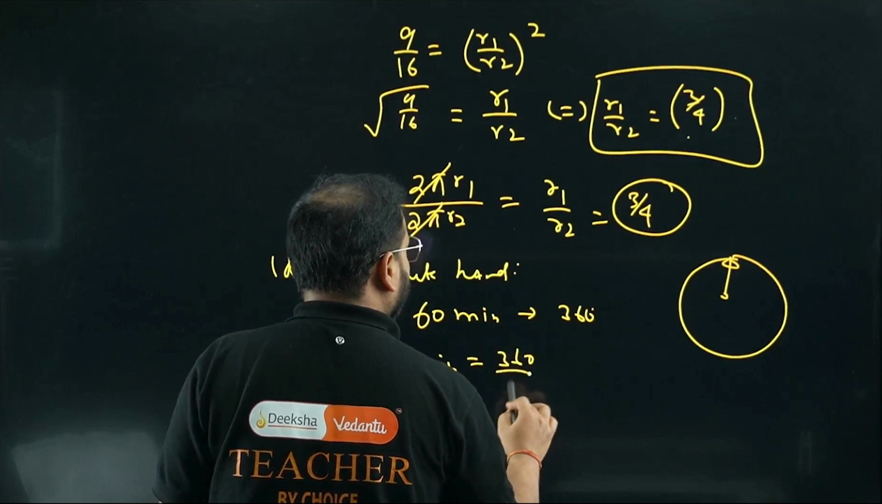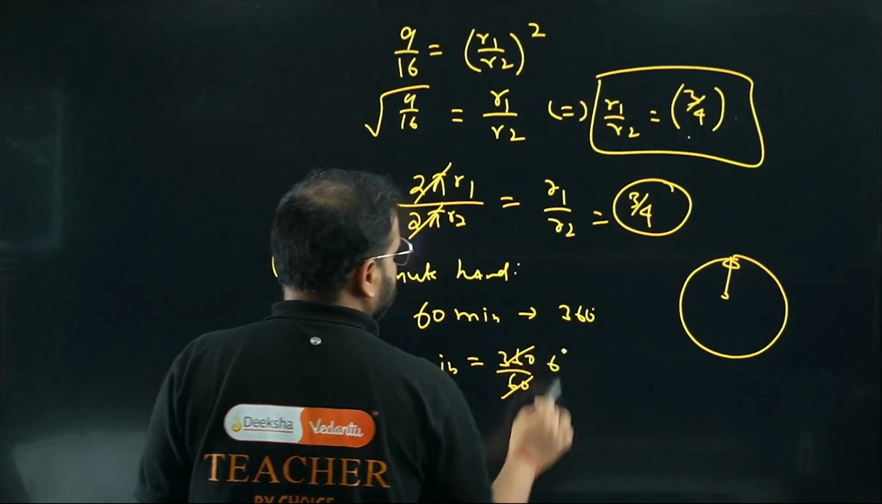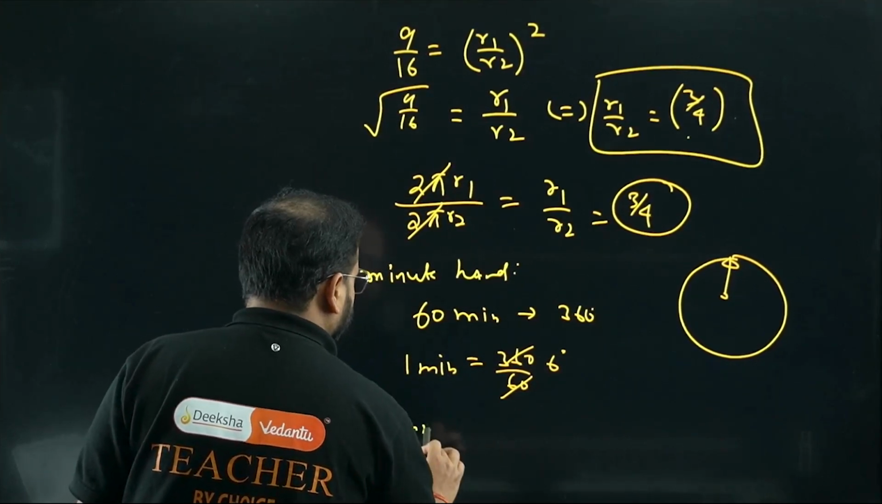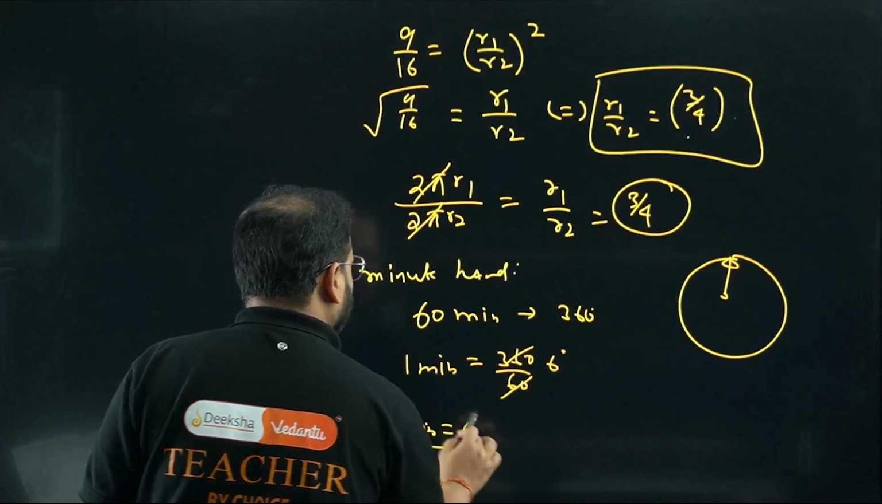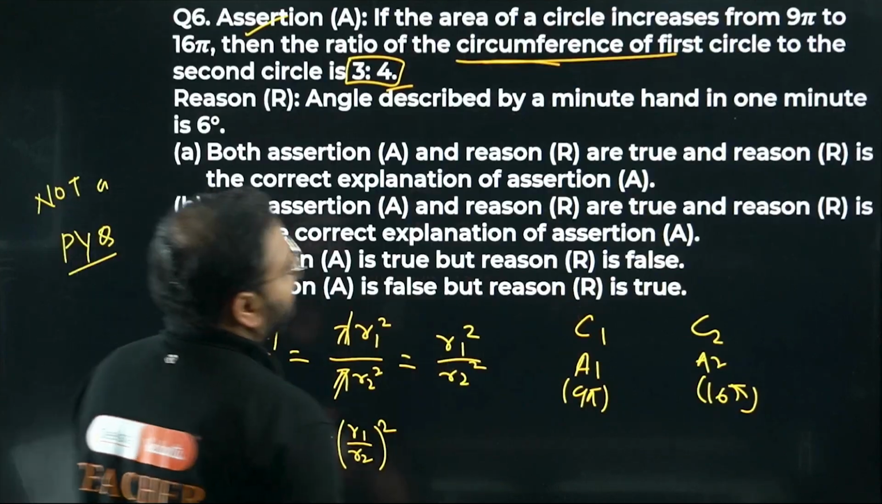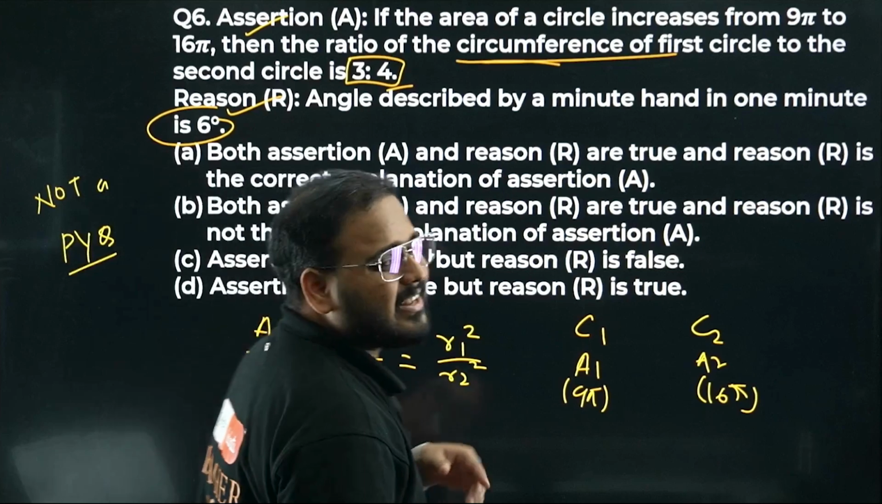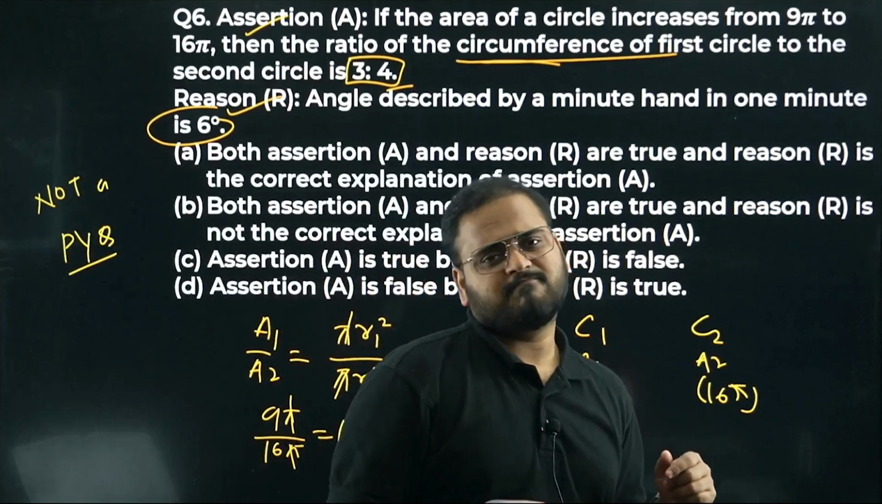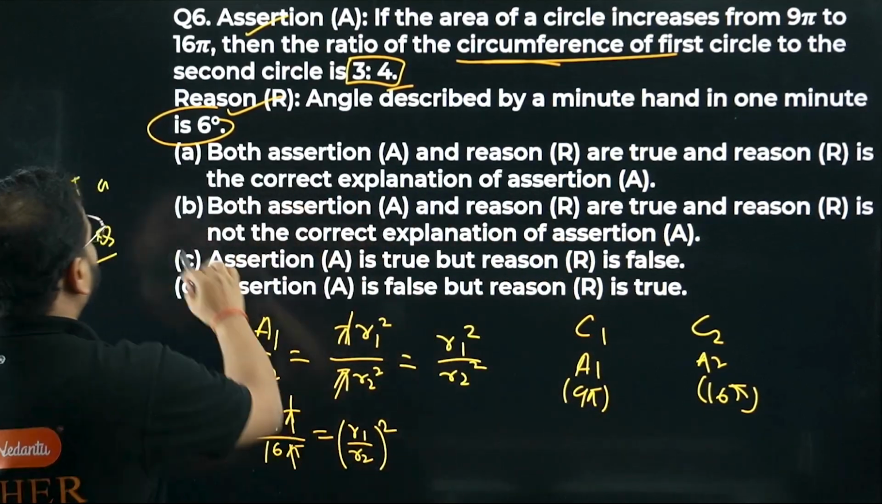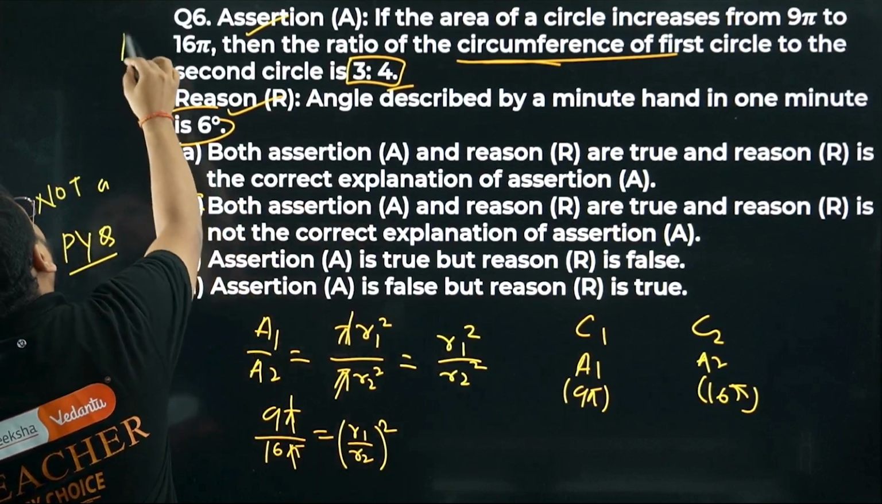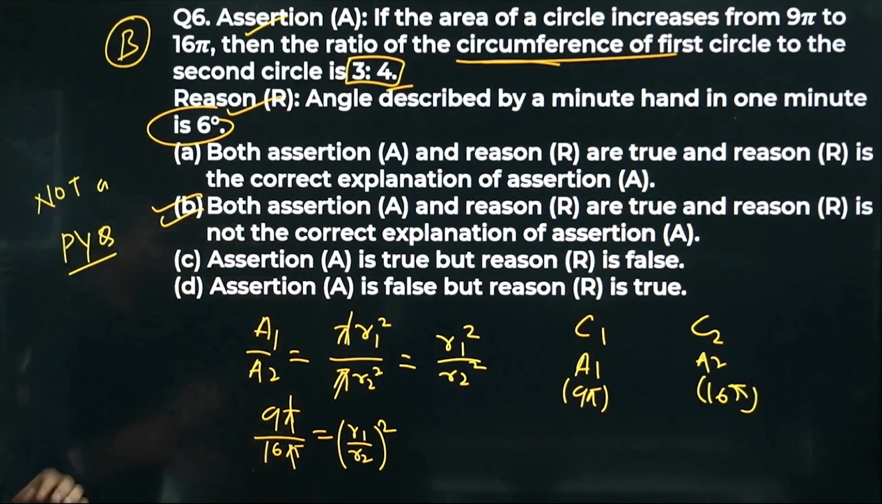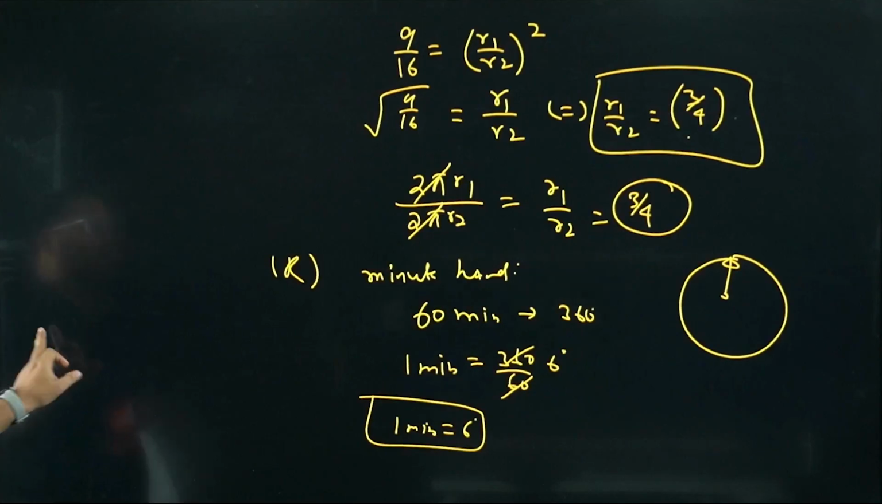360 degrees divided by 60, cancel this. 6. So 1 minute is 6 degrees. Have a look at what they've given. They've given 6 degrees, sir. So the reason is also true. But are the reason and assertion related to each other? Not so much. Option B is correct.